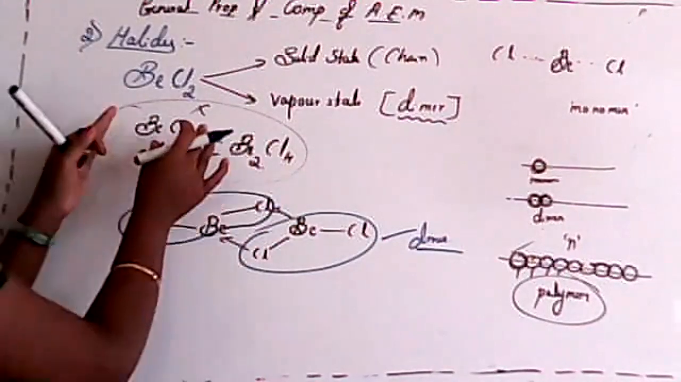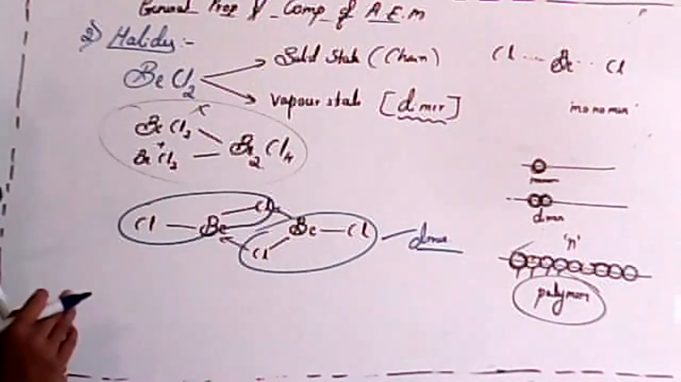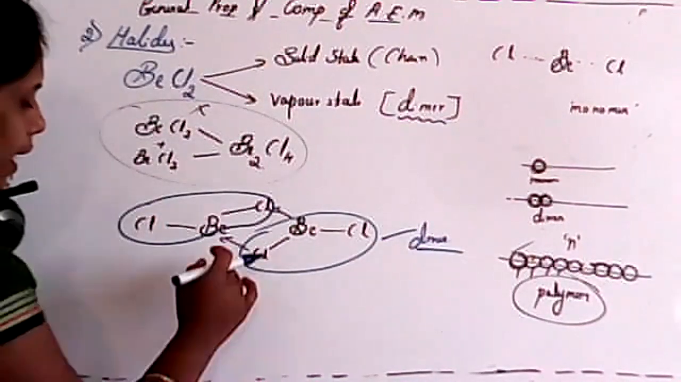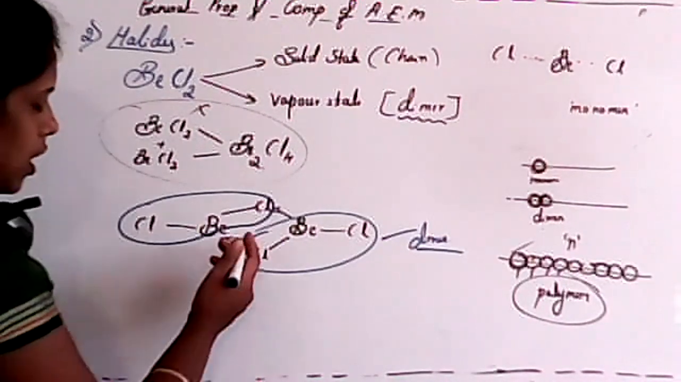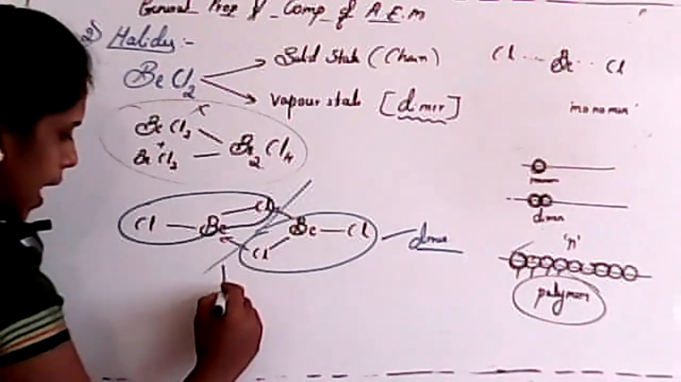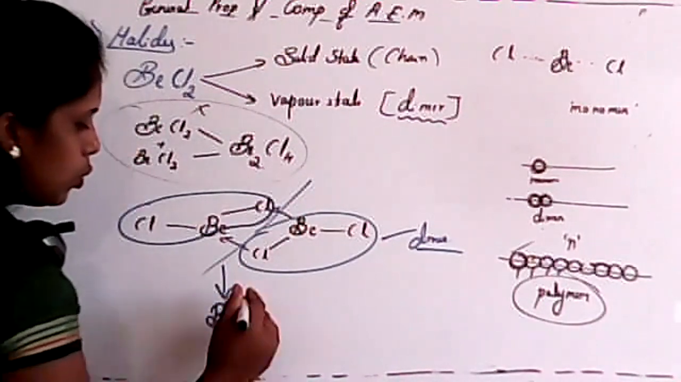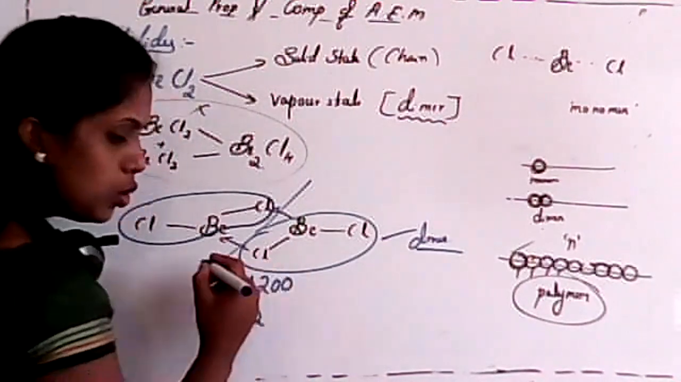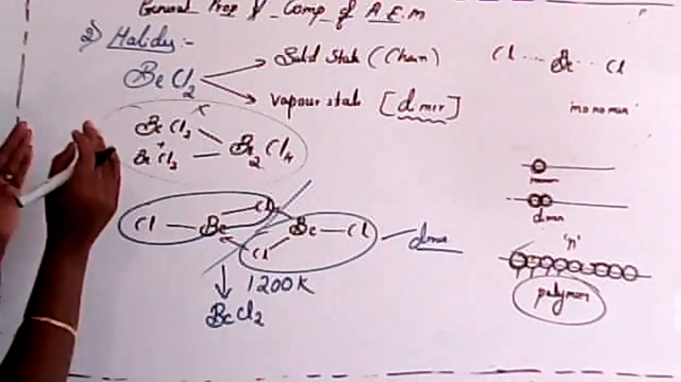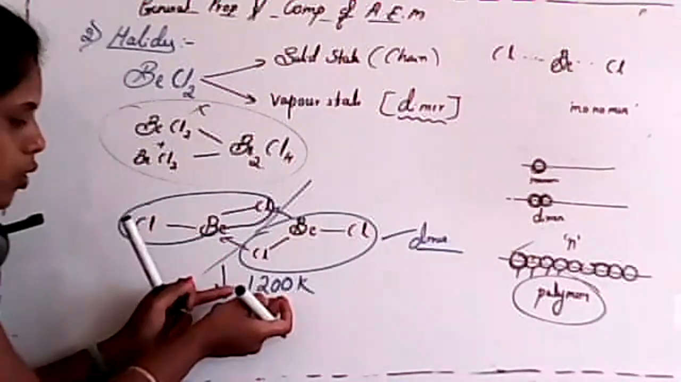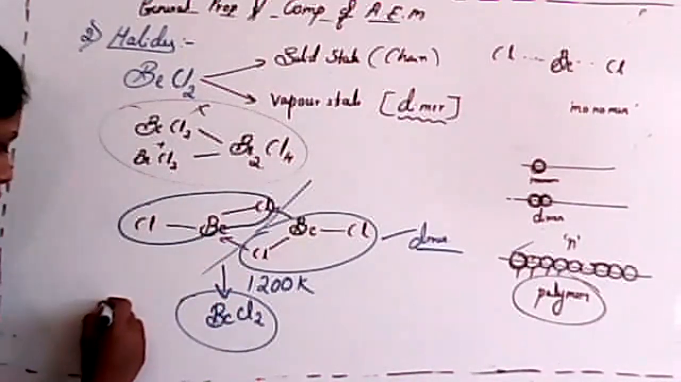Be2Cl4 is the structure of beryllium chloride in a vapor state. Remember one thing, it can have dipole-dipole interaction. It can dissociate into a single monomer, that is BeCl2, only at around 1200 Kelvin. That is very important, 1200 Kelvin. If you heat this dimer around 1200 Kelvin, then you can get a monomer of beryllium chloride.